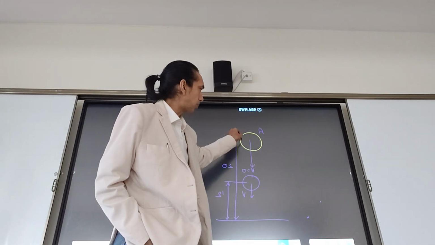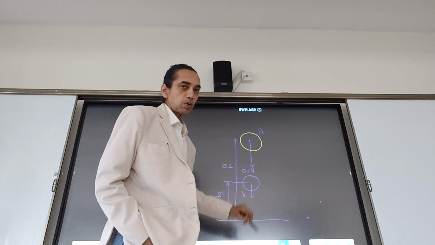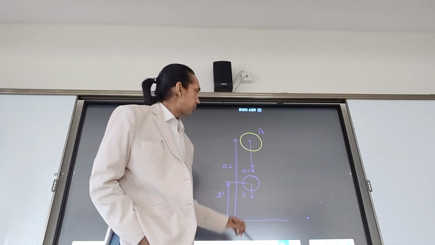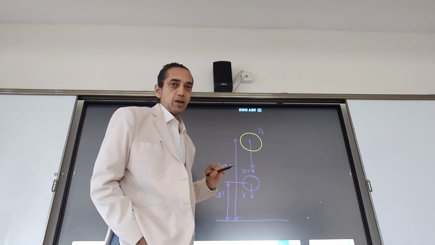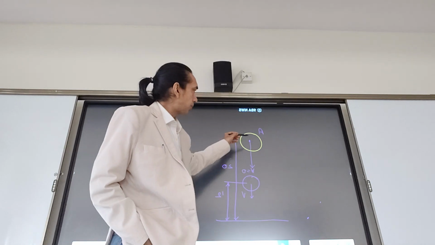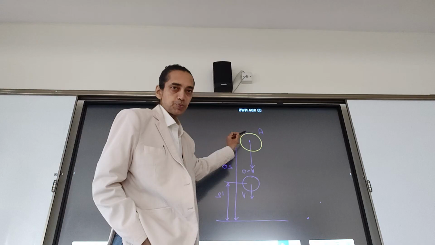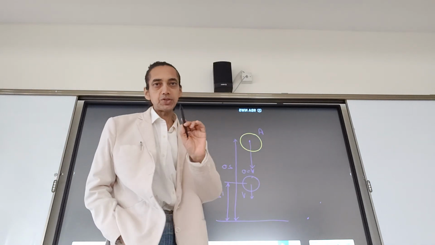Is it possible for ball A to reach this point? And if it's possible, what will be the minimum speed? Then, is it possible for ball A to reach this point back, after one collision, after a single collision?